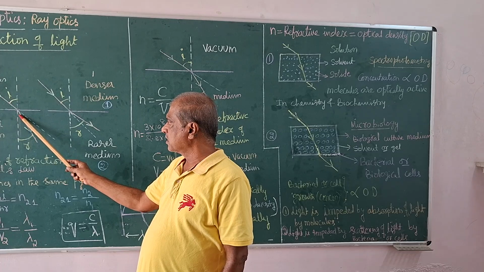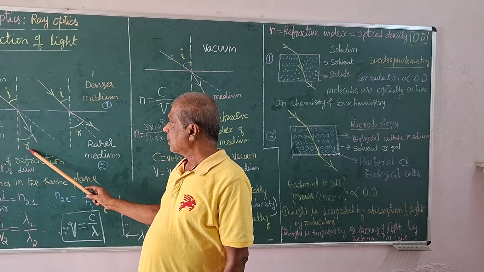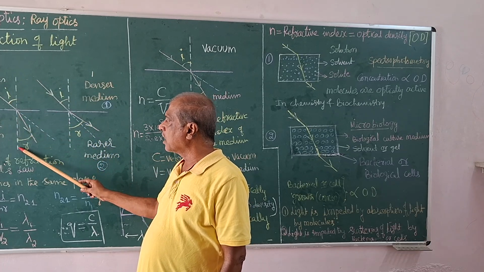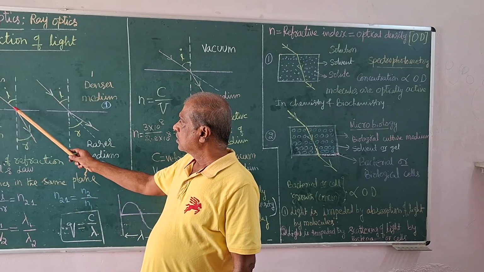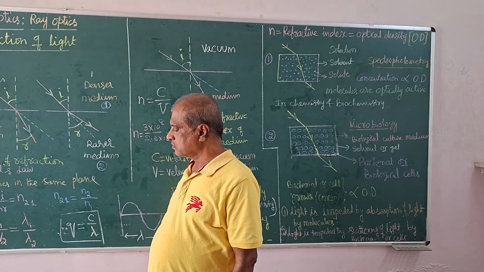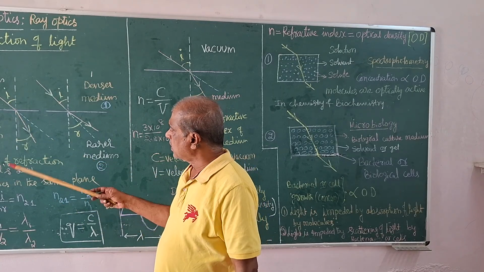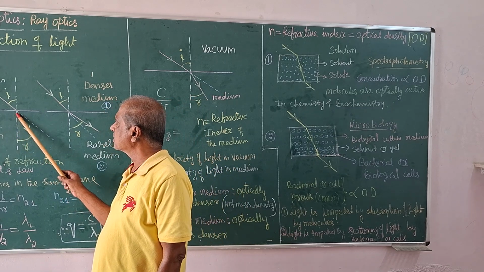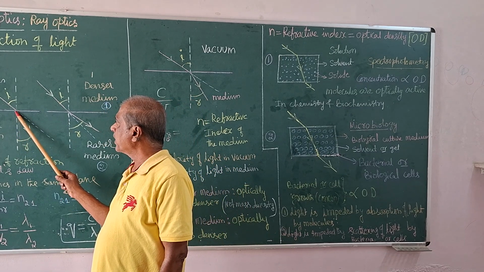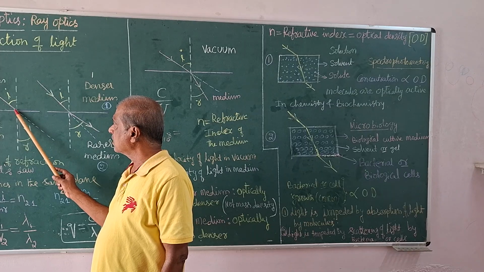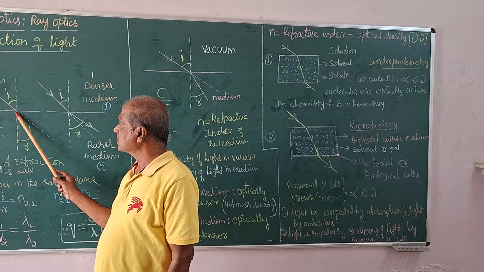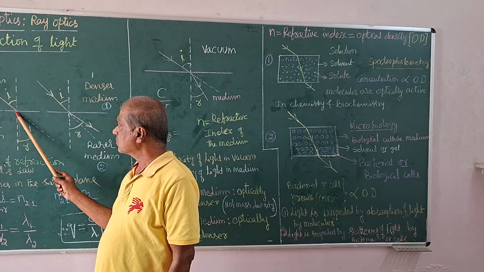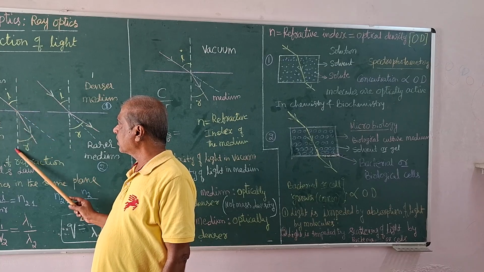This straight line is a ray of refracted light, and this dotted line is the normal at the point on the interface. What is meant by the normal? That is a line drawn perpendicular to the interface at the point of incidence. This is the point of incidence. It is called the normal.